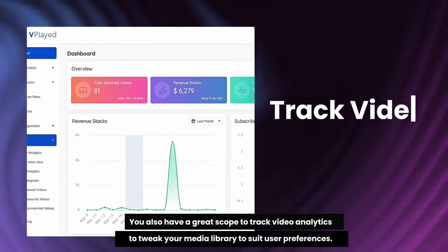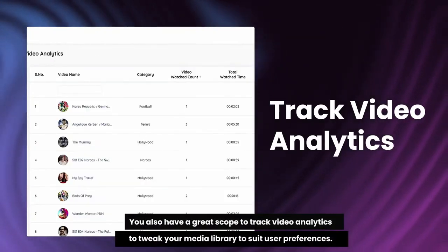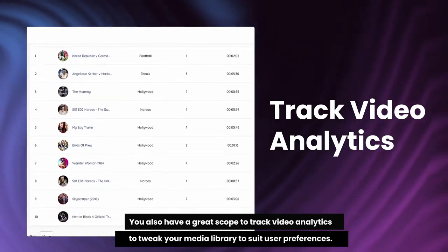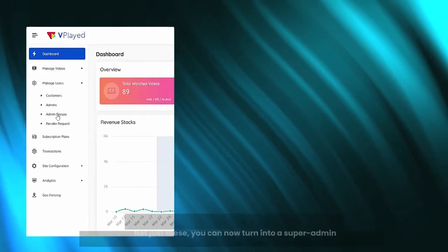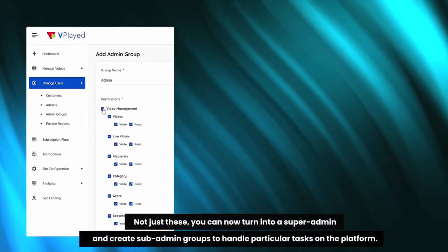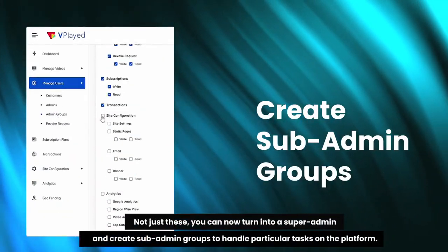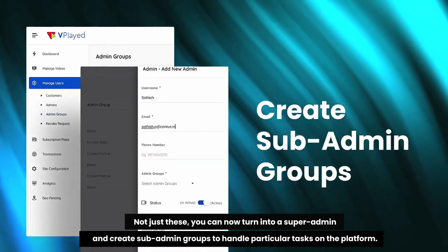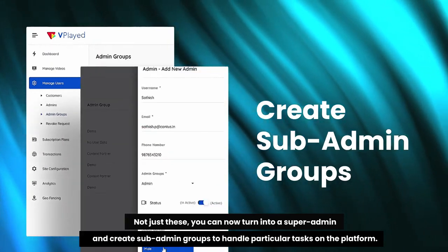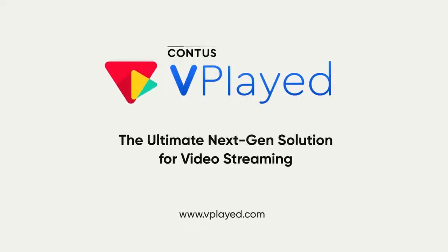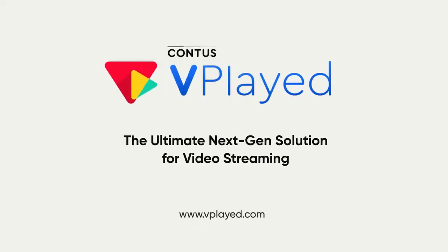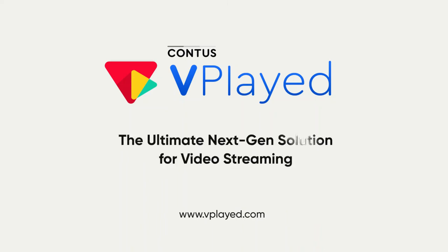You also have a great scope to track video analytics, to tweak your media library to suit user preferences. Not just these, you can now turn into a super admin and create sub-admin groups to handle particular tasks on the platform. No matter how big your content library is, VPlayed is the ultimate next-gen solution for all your streaming needs.